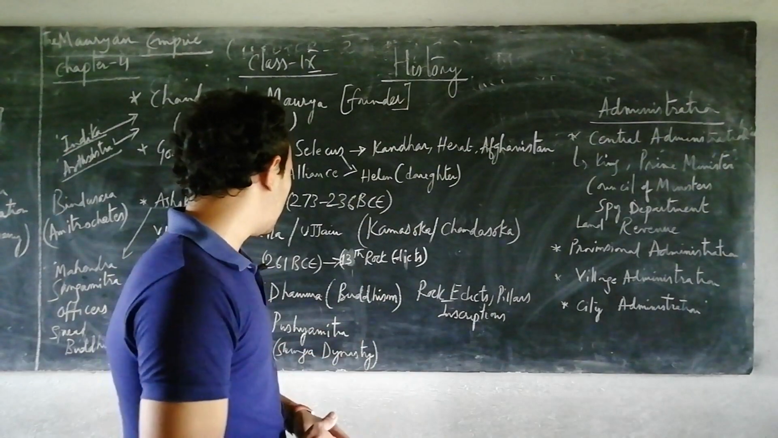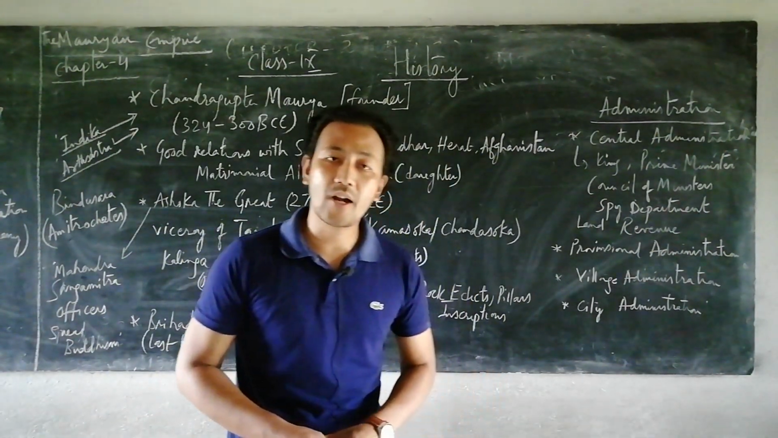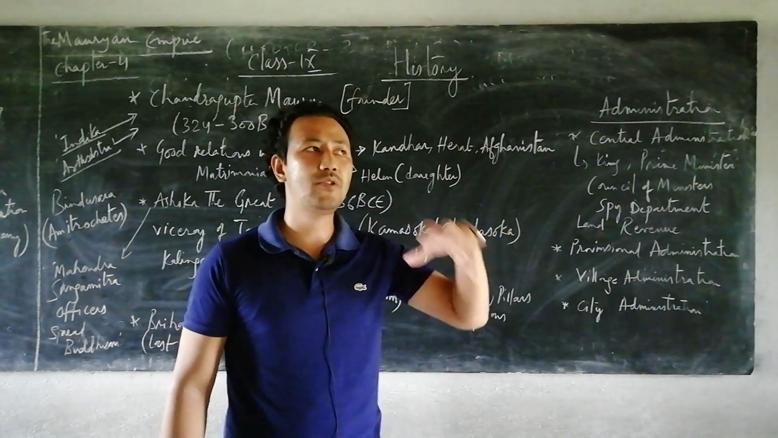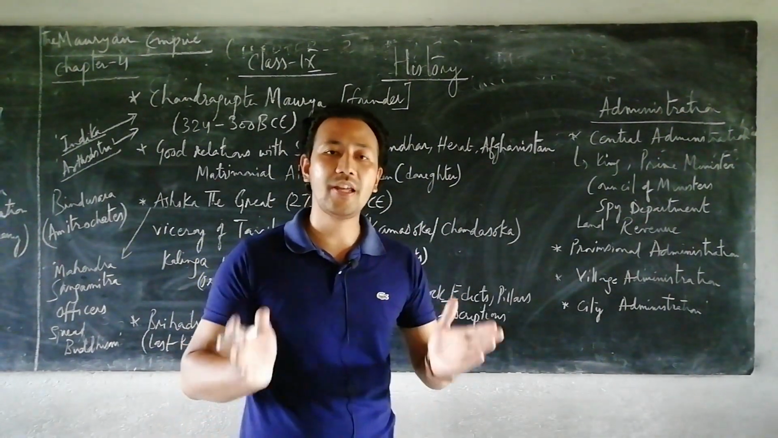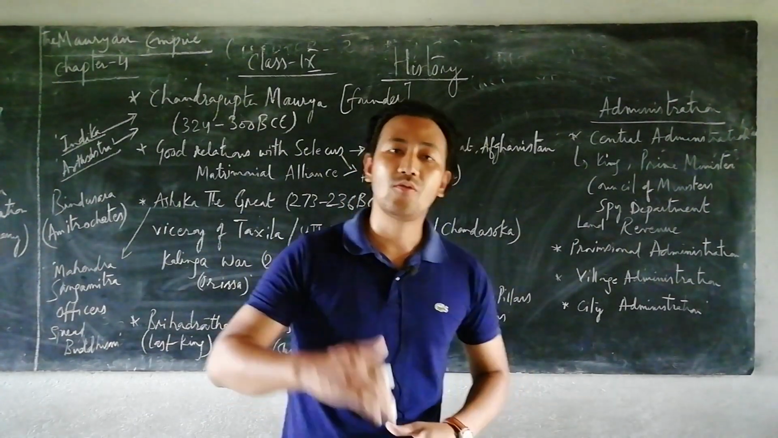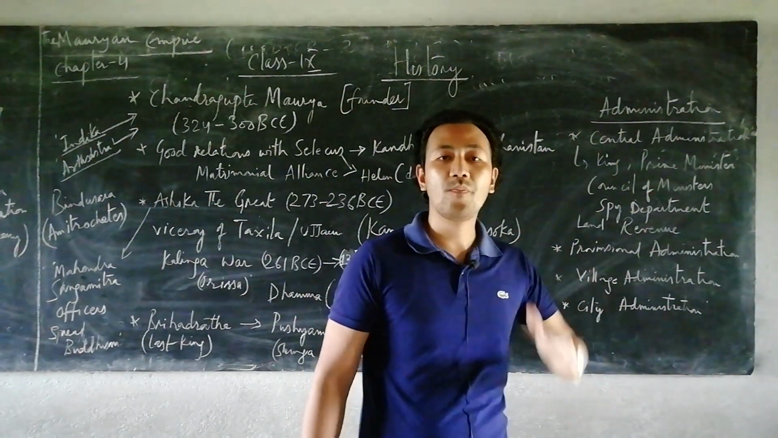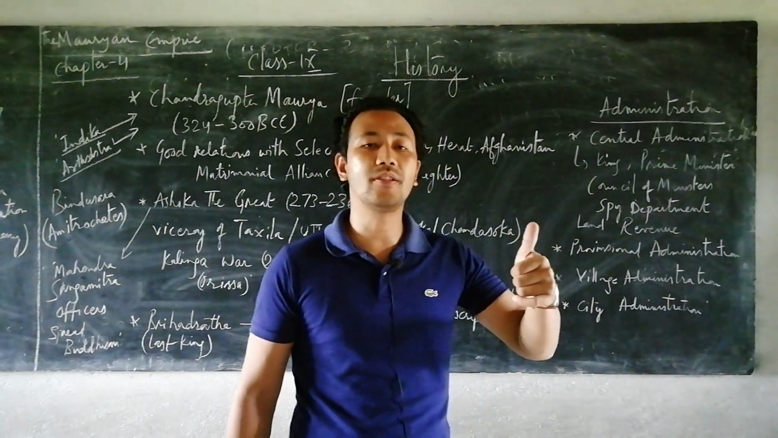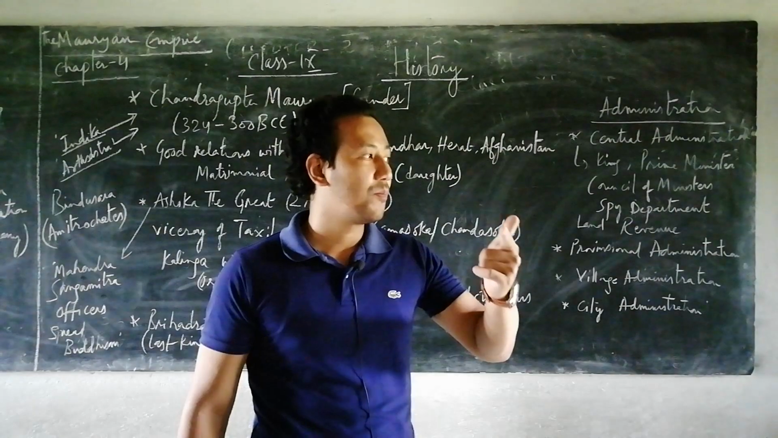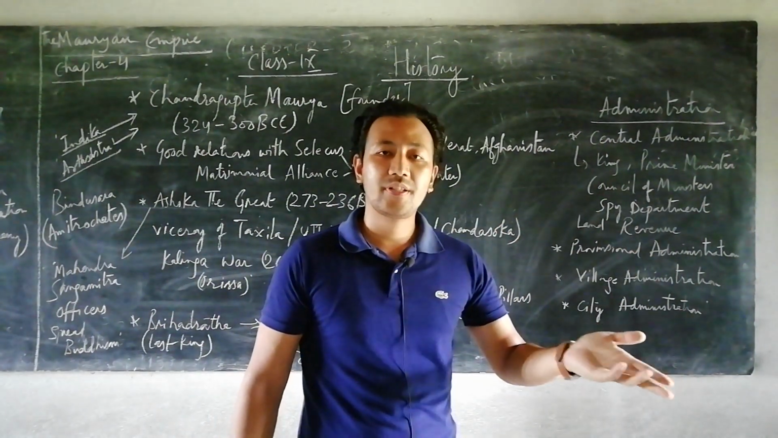So the last topic we'll discuss is the administration part of the Mauryan dynasty. When we talk about the administration, it plays a very unique as well as very great role in taking the kingdom to a very high level. On that ground, we see that it was divided into 4 types. First, the central administration, followed by provincial administration, third the city administration, and fourth the village administration.